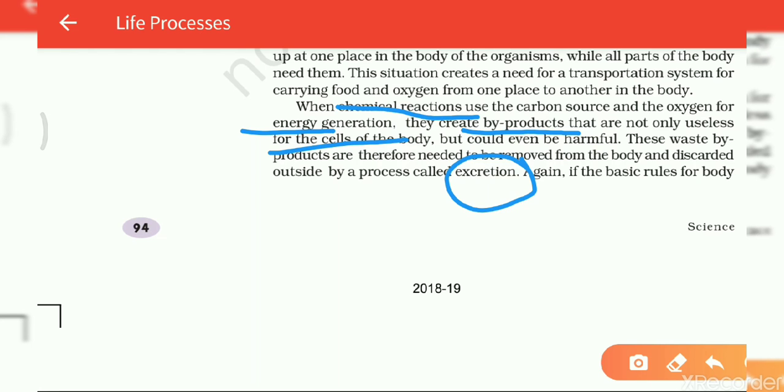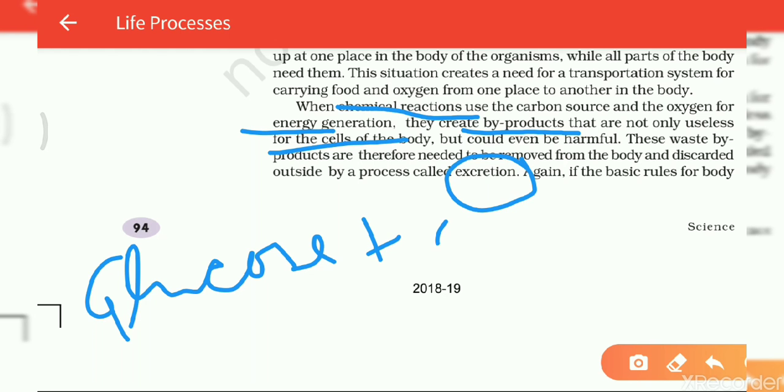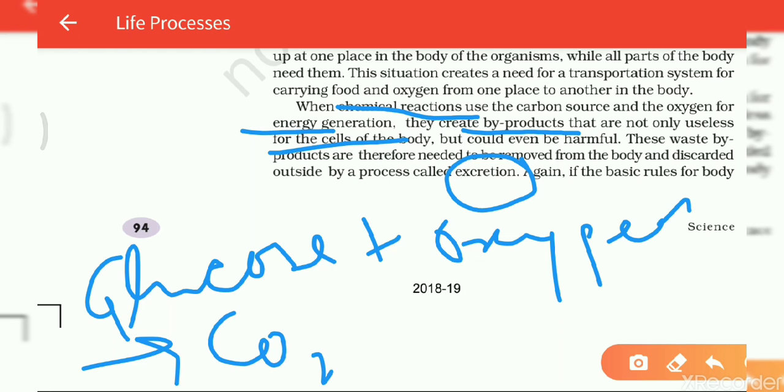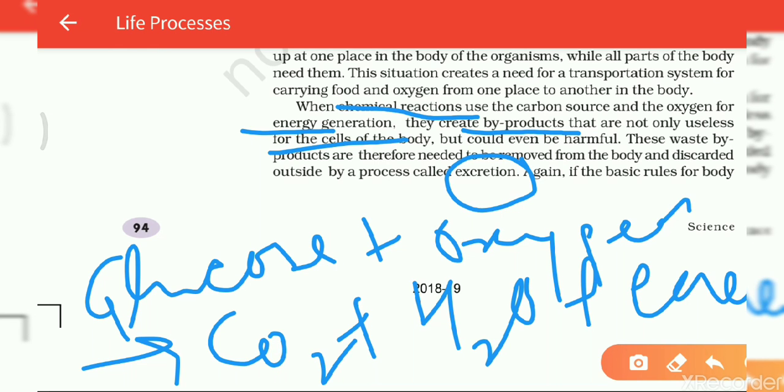Students, byproducts here means, suppose glucose plus oxygen are combined, then these are your reactants. They will give rise to carbon dioxide, water and energy. Carbon dioxide is not good for our health, so this is our byproduct.